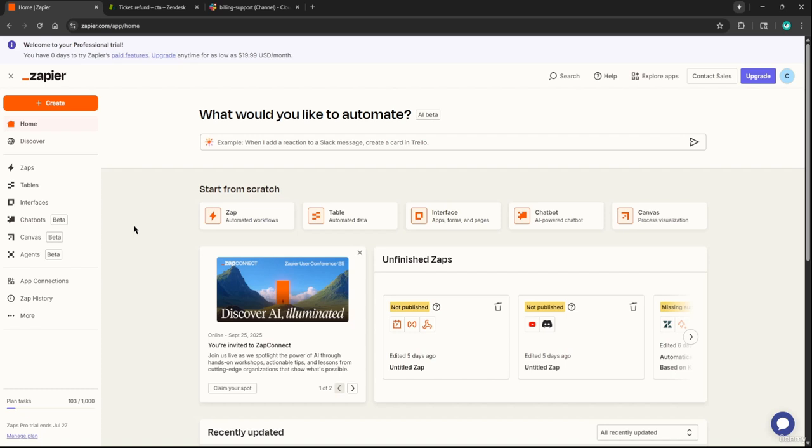For example, one of the AI agents that we'll be creating in this course will auto classify tickets from our Zendesk queue. Zendesk is just a platform where users can submit tickets, like billing support or help desk tickets. Our agent will auto classify these tickets and forward them to our Slack channels.